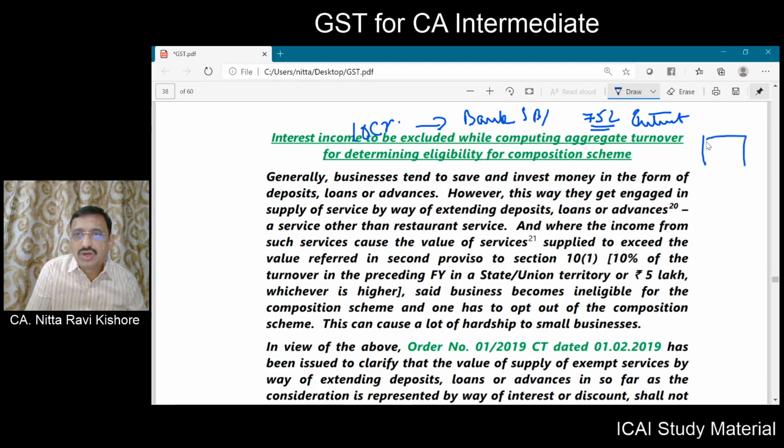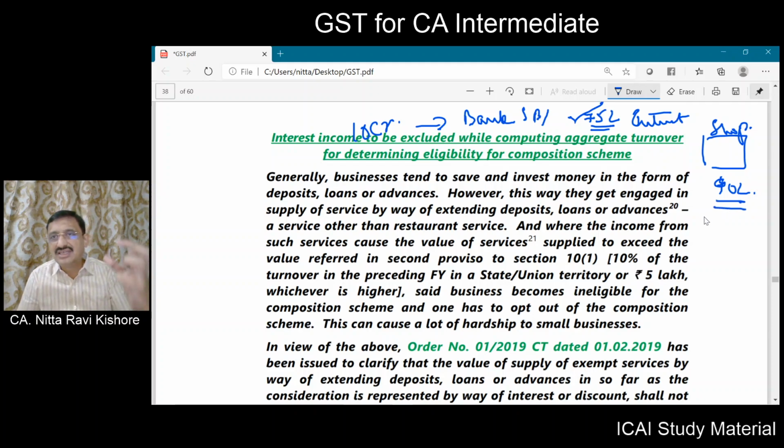You have a small shop. Your turnover is, let us say, 90 lakhs. Now, you are receiving interest of 75 lakhs from the bank, and your shop turnover is only 90 lakhs.